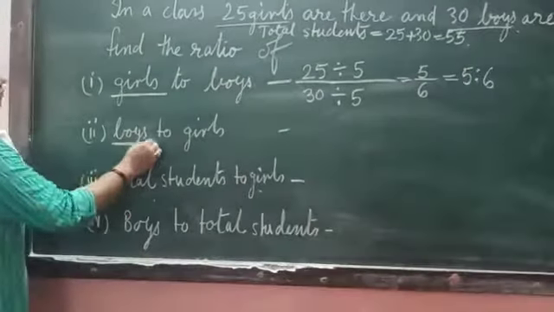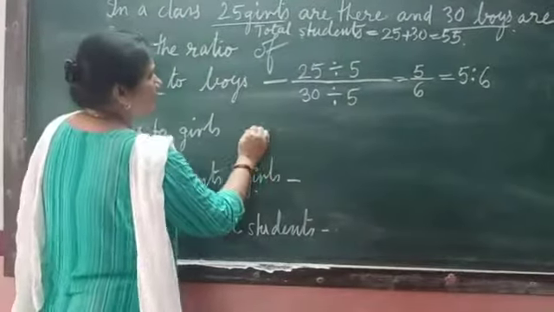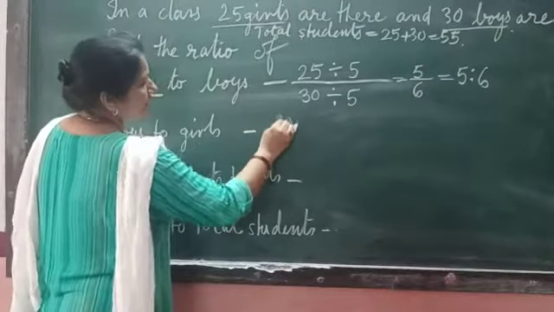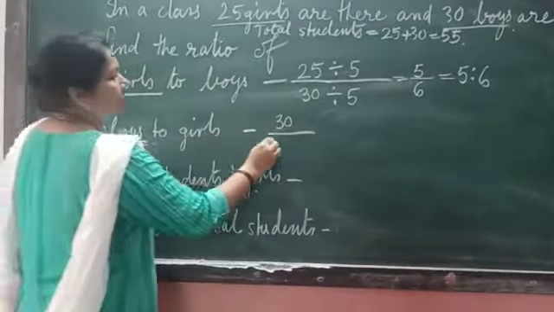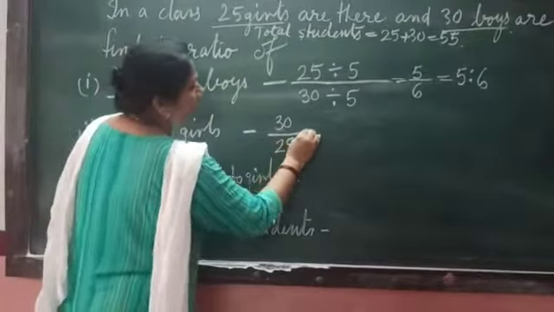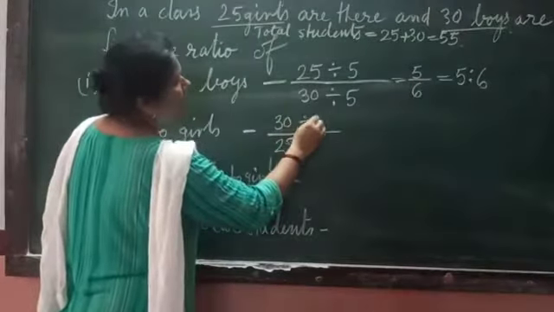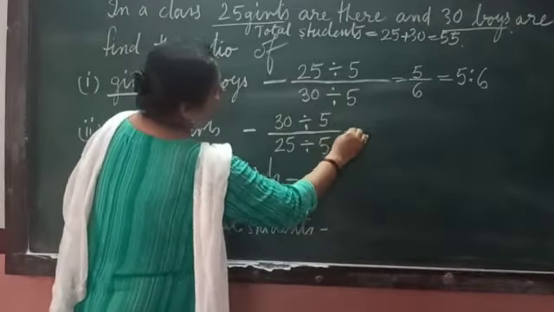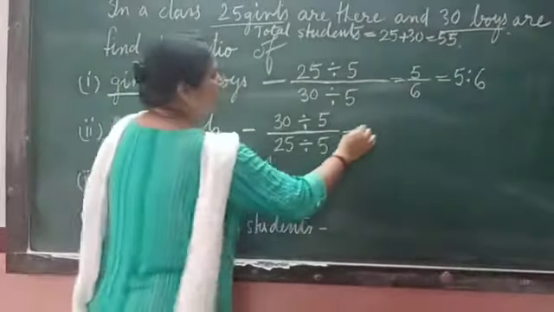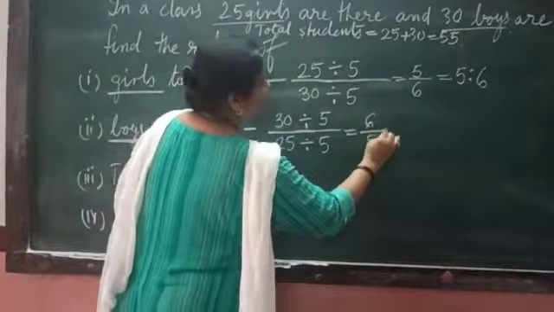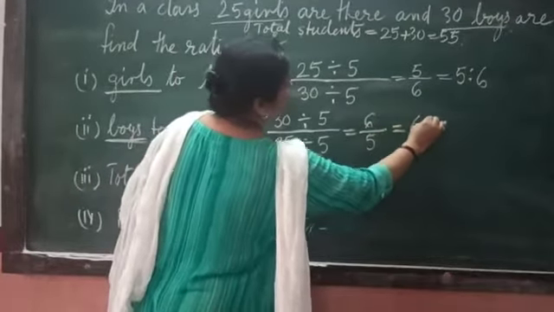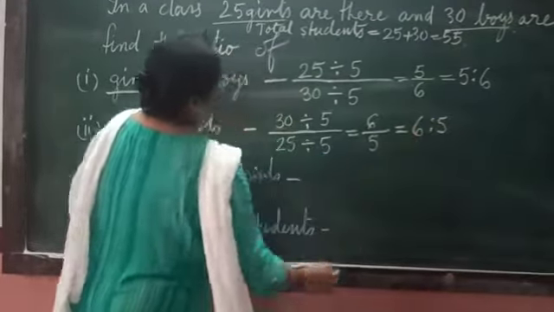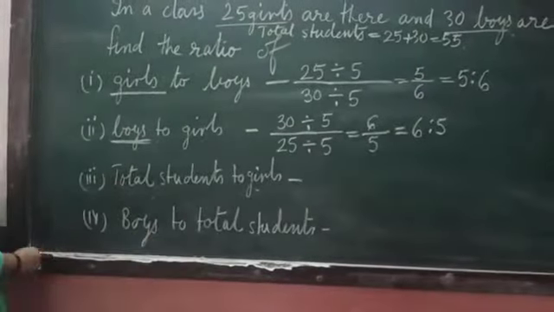Now as I said, order is very important here. Boys is first. So what will be the numerator in this? Boys, 30, upon girls, 25. Whenever you get a question of ratio, you have to be very particular about the order of the question. What is the order given? It is 6 upon 5. Now here see, the same numbers, but the answer is different. 6 is to 5. You have to pay proper attention to the order.